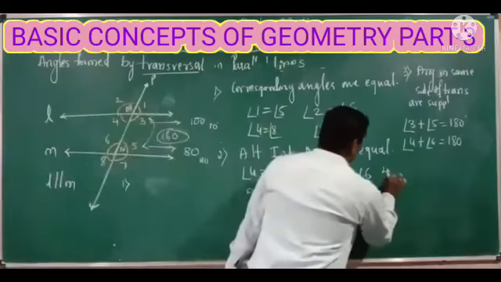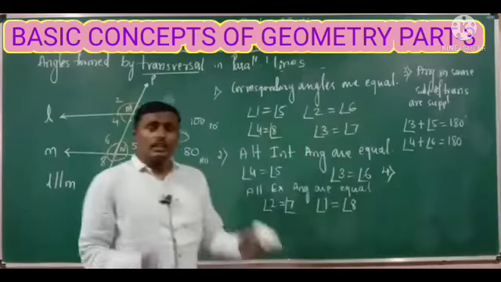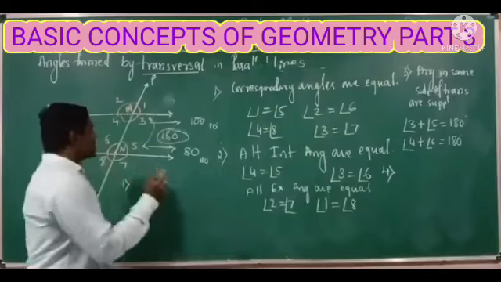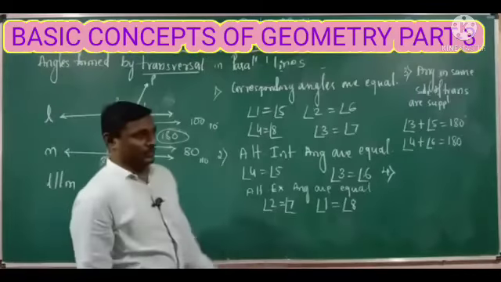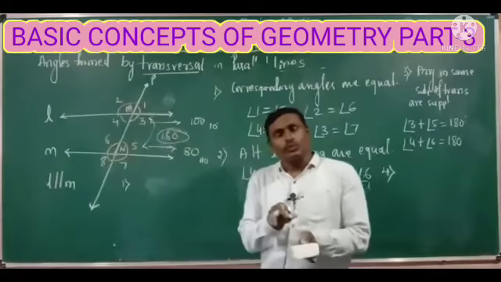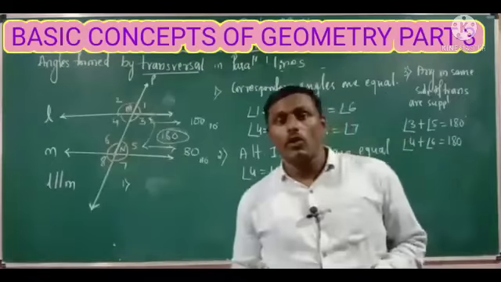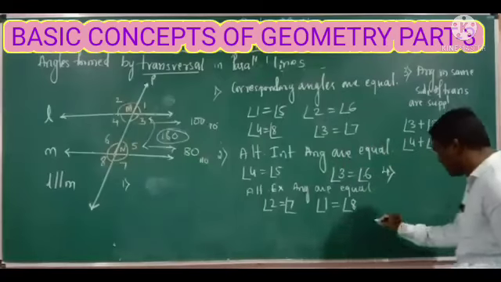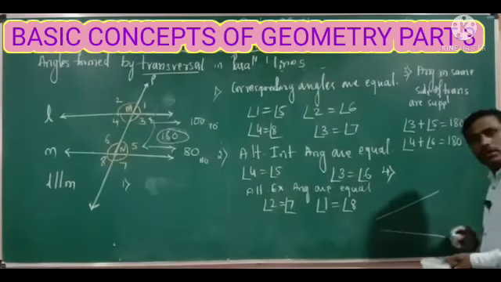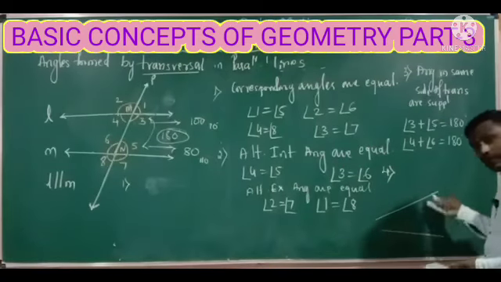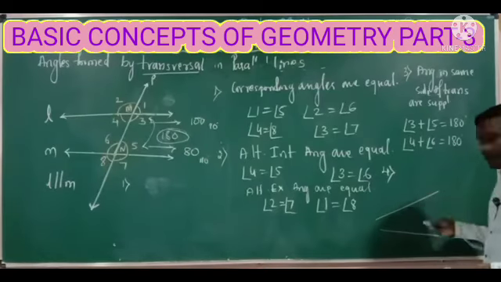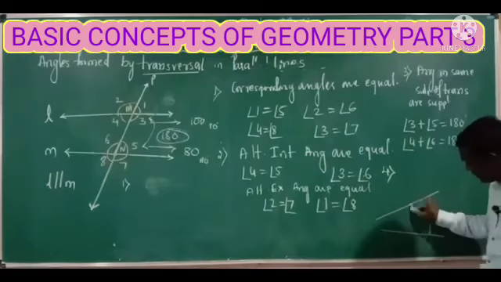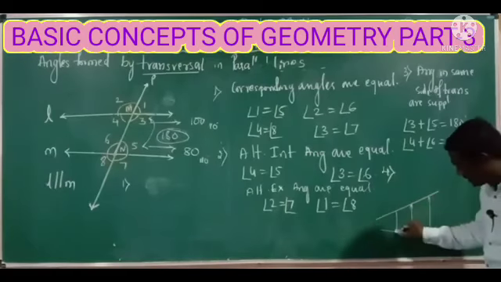Next, the fourth one: the distance between two parallel lines remains the same. If the distance between two lines is not equal, they will definitely intersect at one point. For example, take these two as parallel lines. Just observe here, the distance gradually decreases, right?